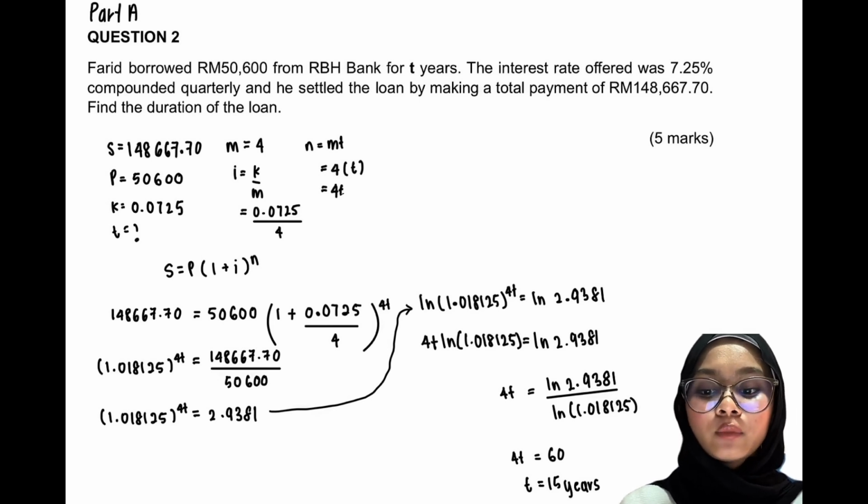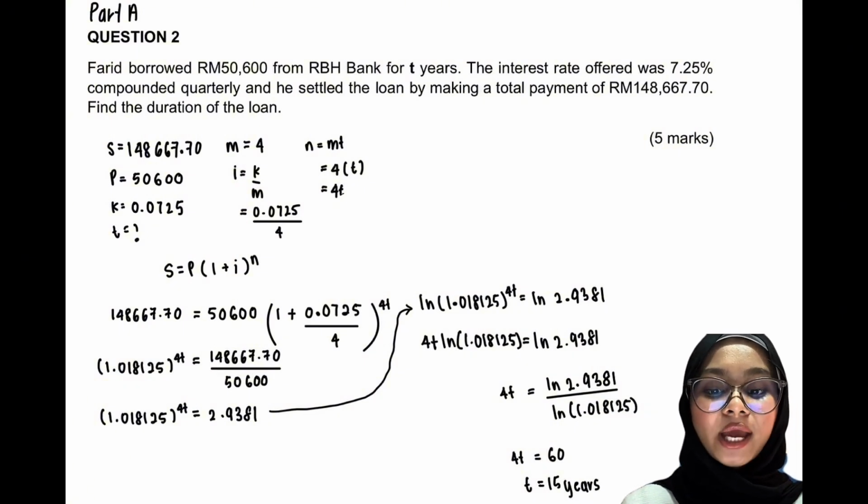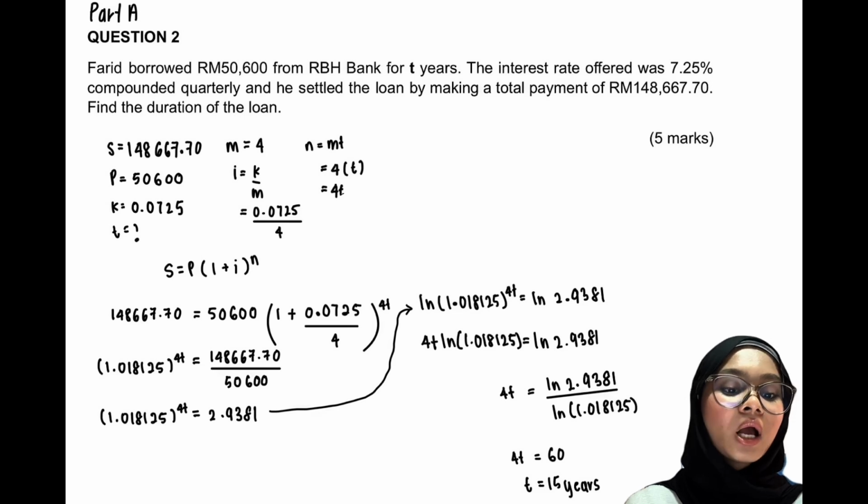For this question, Farid borrowed 50,600 from RBH Bank for 3 years. The interest rate offer was 7.25%, compounded quarterly, and he settled the loan by making a total payment of RM148,667.70. Find the duration of the loan. For this question, I'm gonna use the compound interest formula, which is S is equal to P(1 plus I) powered by N.